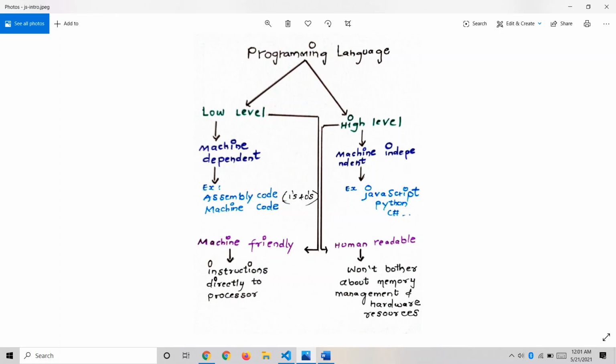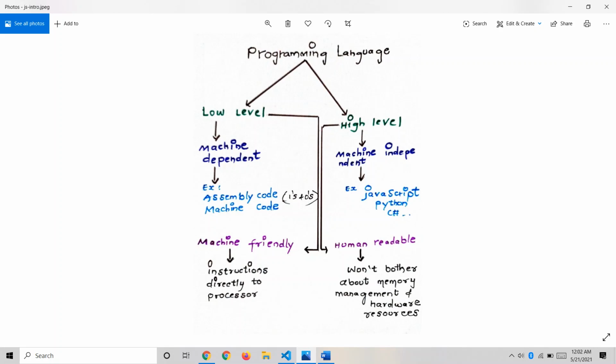Next, these are human readable. That's nothing but we don't write using ones and zeros. We write our programming language using plain English itself. And one more thing, because it's a high level programming language, we don't need to bother about memory management and hardware resources. That's nothing but in your code you don't directly tell the processor that you should go and allocate this much of memory to my variable, or you should allocate this much of registry memory to my function, right? You don't write all these low level things in your program. So that's why these are high level programming languages, and the examples of that are JavaScript as well as Python.